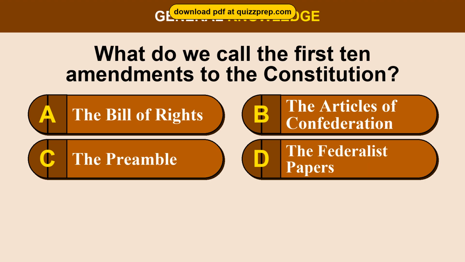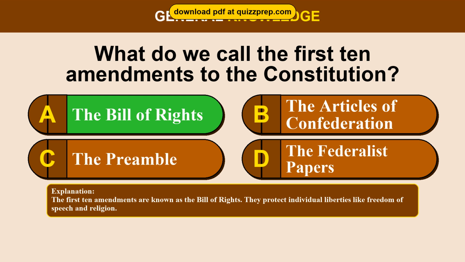Question 17. What do we call the first 10 amendments to the Constitution? Option A, the Bill of Rights. Option B, the Articles of Confederation. Option C, the Preamble. Option D, the Federalist Papers. The correct answer is option A, the Bill of Rights. The first 10 amendments are known as the Bill of Rights. They protect individual liberties like freedom of speech and religion.